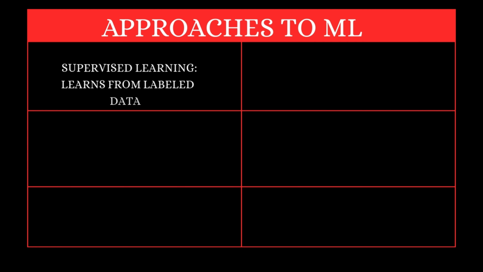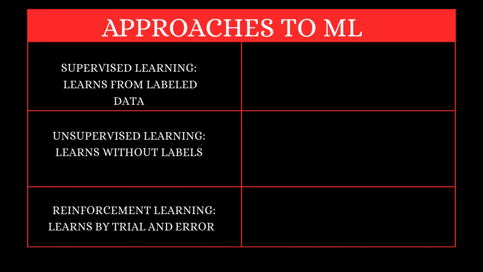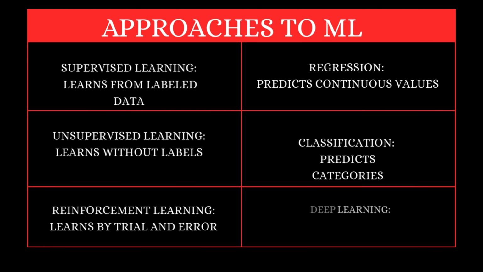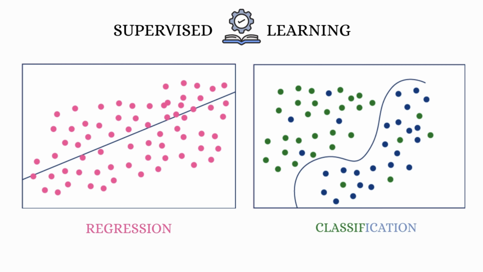There are several approaches to machine learning: supervised, unsupervised, reinforcement, regression, classification, and deep learning. Supervised learning means the computer learns from examples where the answers are already known. If we give it house prices with details like size and location, it can learn to predict new prices. That's called regression. If we give it medical scans labeled healthy or disease, it can learn to sort new scans into those categories. That's classification. Essentially, it's like teaching with a marked answer sheet.